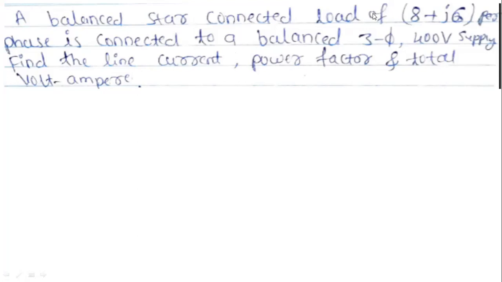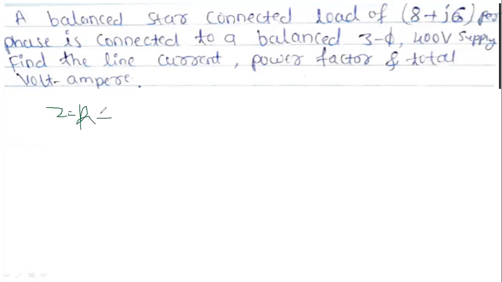What is this one? 8 plus j6, what is it? In mathematics, it is the complex form. In the electrical system, we can write Z equal to R plus jX.